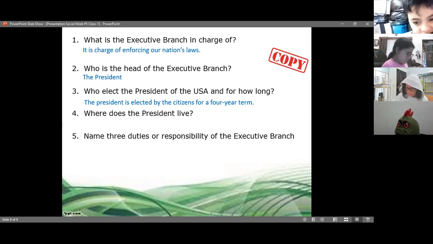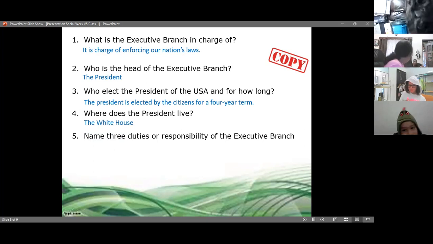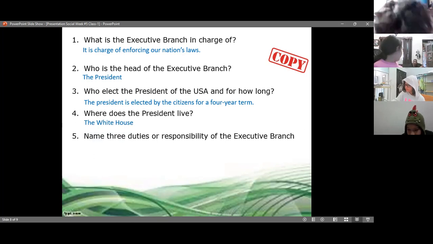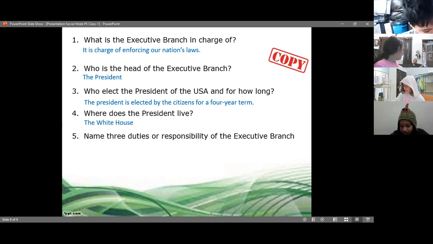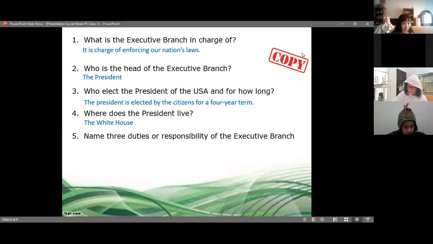Number 4, where does the president live? In the White House. That's right. That is the place where the president lives and works. Every single president of the United States, they live, they sleep, they eat, and they shower in there. Yes, everything in the White House.